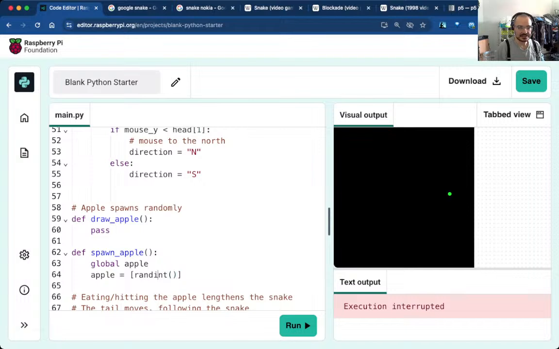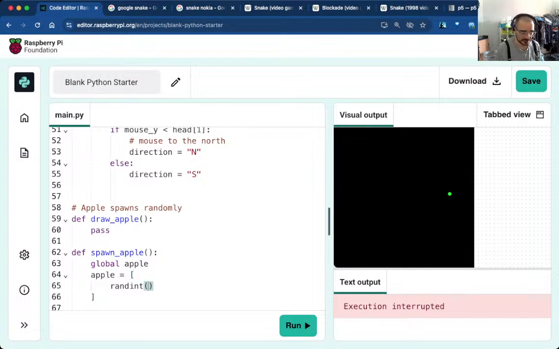Let's actually make the list in 2 bits, because the list is going to have the same thing twice, essentially, right? So it's going to be a random integer between 0 and 400. This is why I admit I wish I had that in a variable, because it feels a bit ugly. 400 divided by size gives me how many, effectively, squares of the grid I have on my full canvas. This is going to decide which slot the apple is going to be, and then I need to remultiply this by size. So I know that it's going to be a multiple of 10, essentially, right?